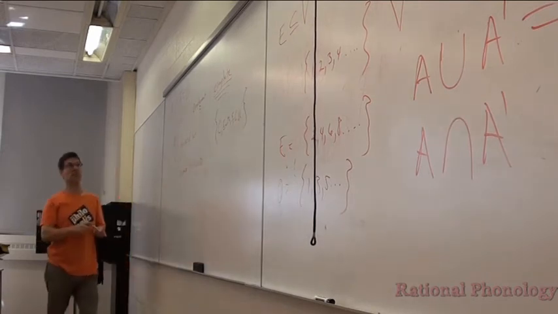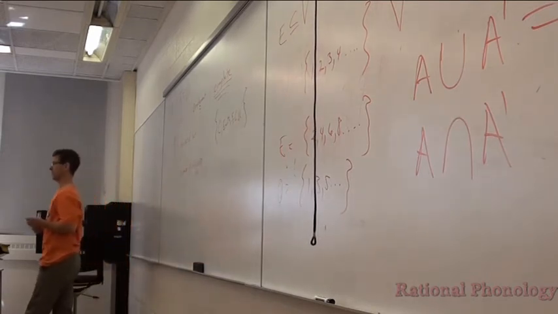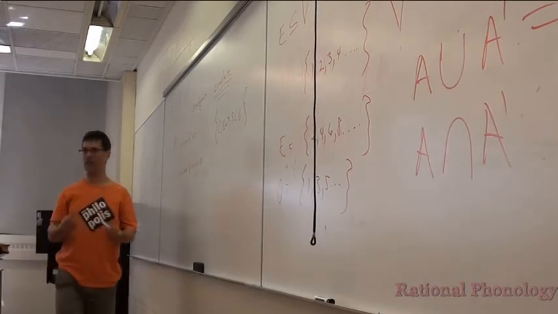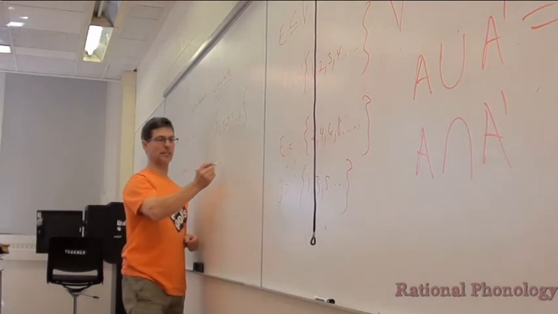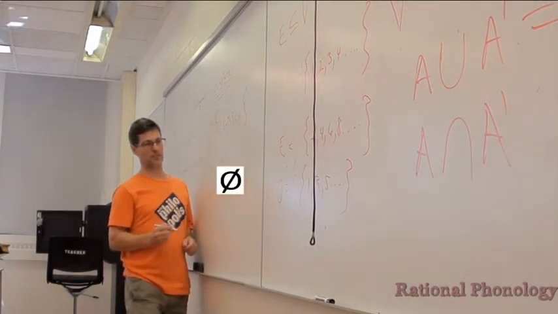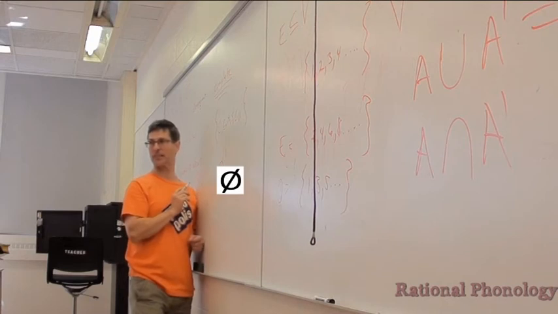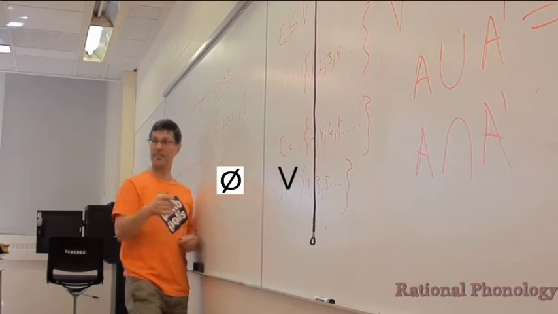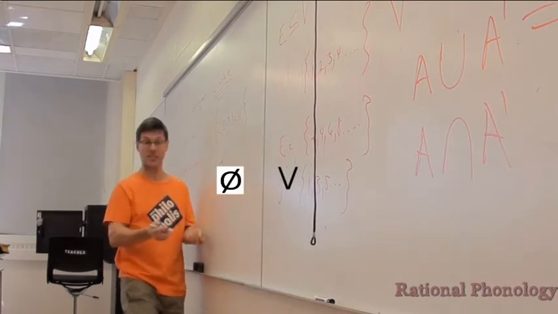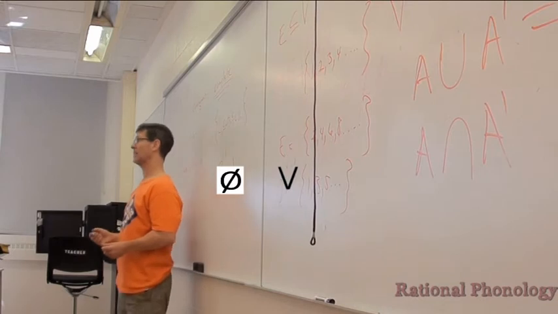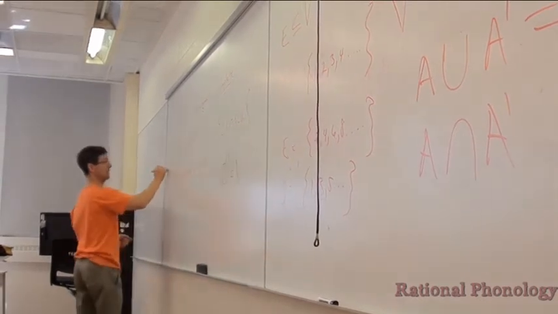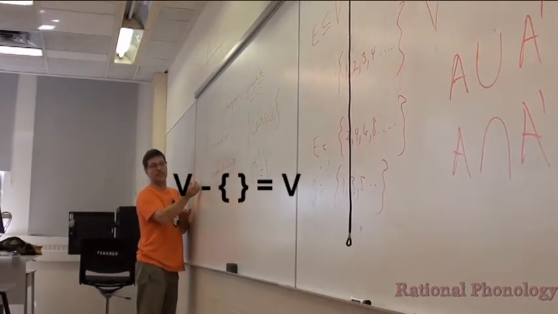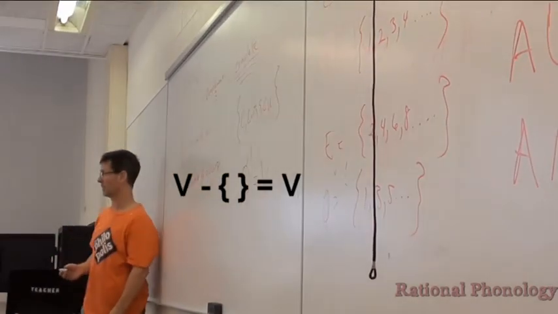Okay. So what's the complement of the empty set? The empty set is this symbol. I don't know if people actually write this, but that's the complement of the empty set. Yeah, it's everything that's in the universal set that's not in the empty set. There's nothing in the empty set, so the complement of the empty set has to be the universal set. Or another way to do it is take the universal set, subtract the empty set from it, and you didn't take away anything, and so you get the universal set.